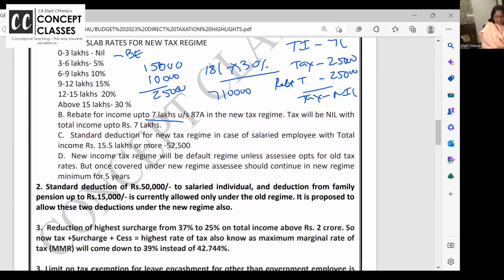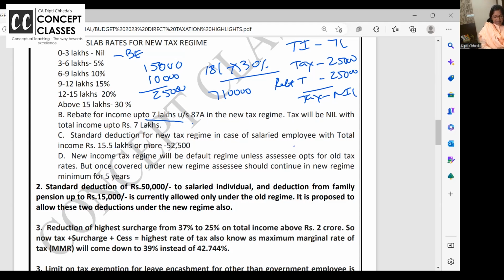चलो, next. Standard deduction. Until now, in the new tax regime, there was no standard deduction. Whatever salaried employees earn, 50,000 standard deduction was there under section 16 in the old tax regime. In the new tax regime, no standard deduction was there. Now they are giving standard deduction for new tax regime.